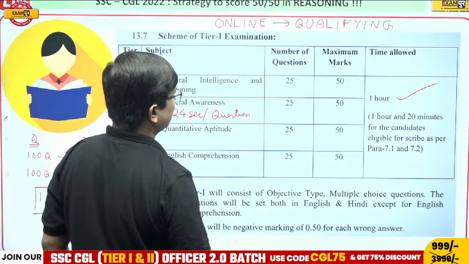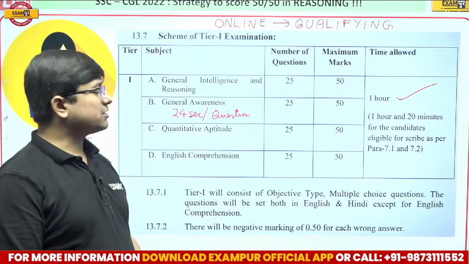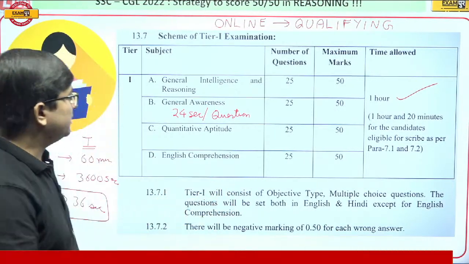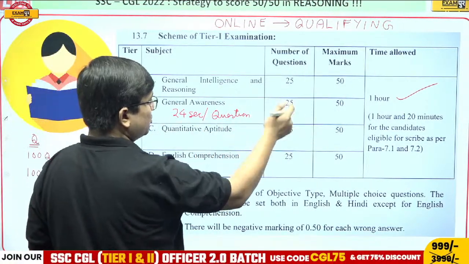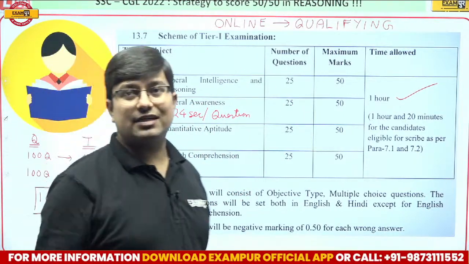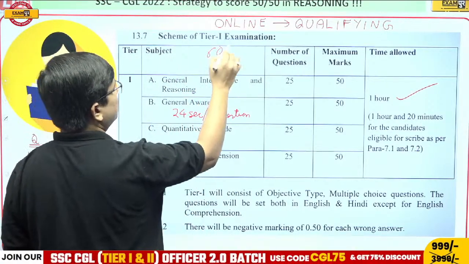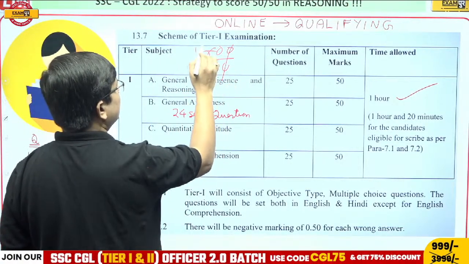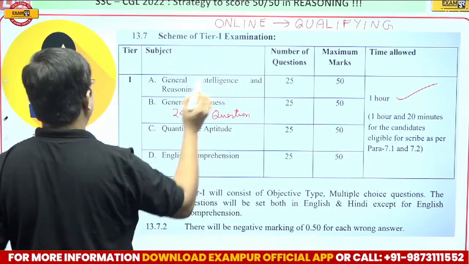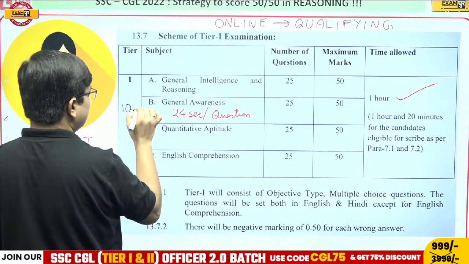If there are 24 seconds per question, then for 25 questions, 25 into 24 is 600 seconds. If you divide 600 seconds by 60, you get 10 minutes, as you all are aware. So in 10 minutes, this section will be done.